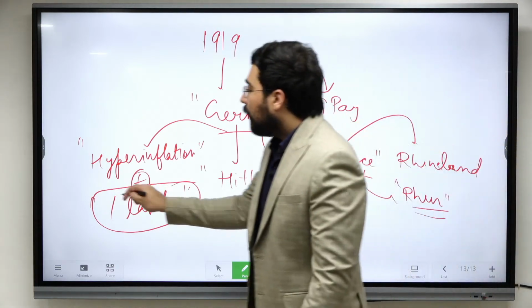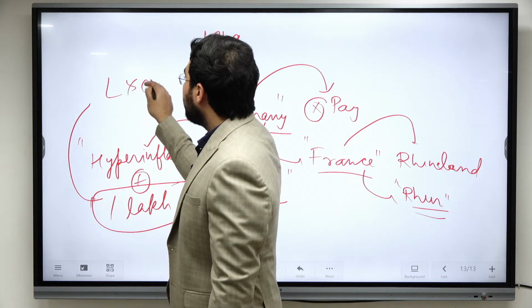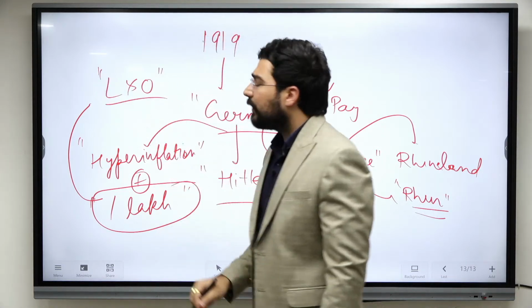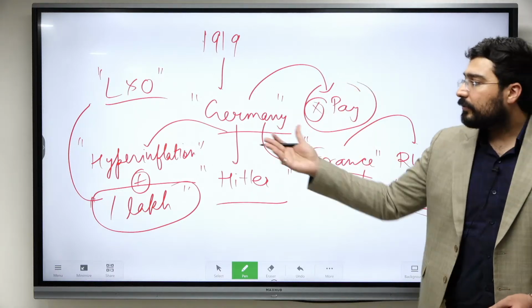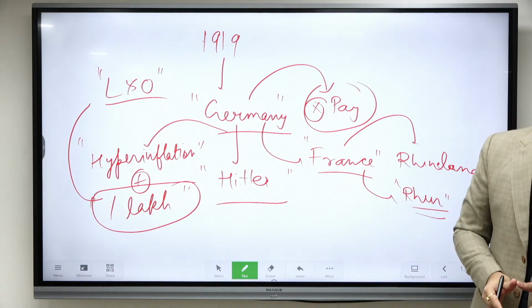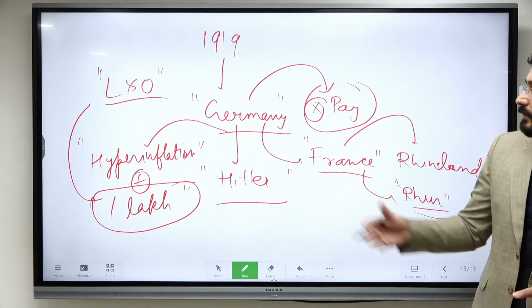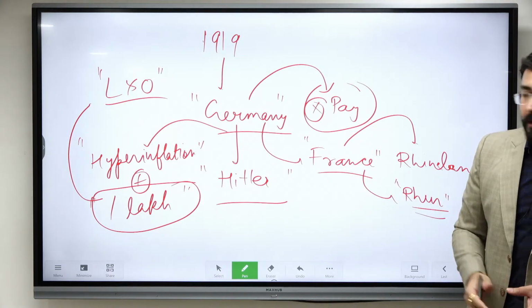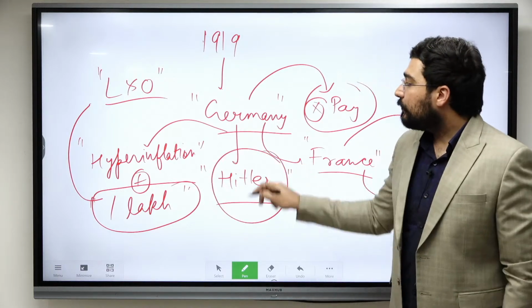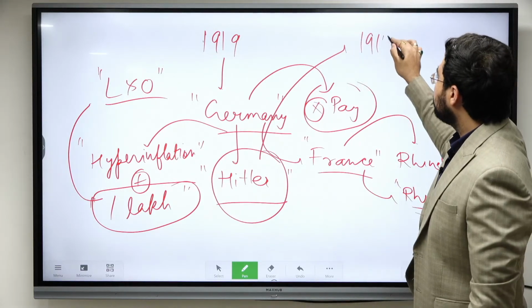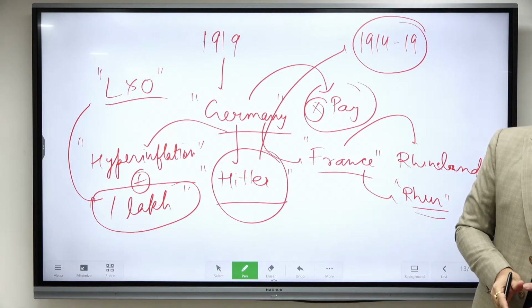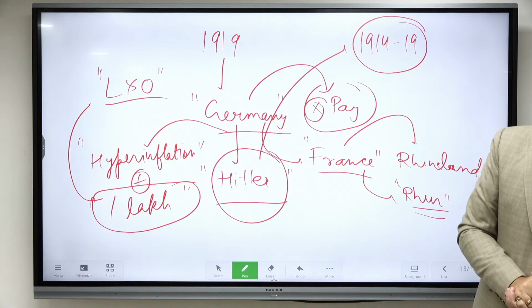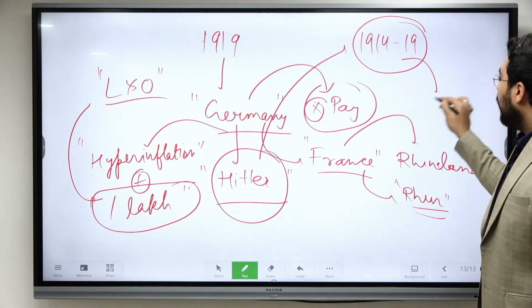Because of this, law and order came into very bad shape. So the country was suffering because of its foreign policy, by accepting the Treaty of Versailles, because of hyperinflation, because of lack of law and order. So they wanted a savior, and that savior came in the name of Hitler. We see the rise of Hitler. Hitler had fought in the First World War. He was a mere soldier, not even having a very big, powerful rank. He was just a normal soldier, and he surrendered. When he came back, he became a legend.